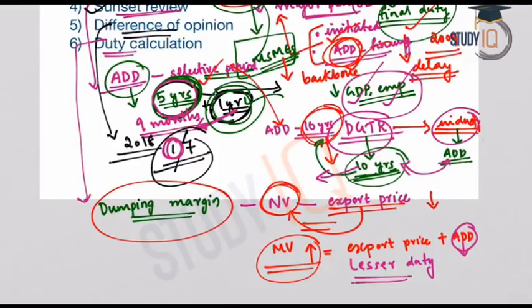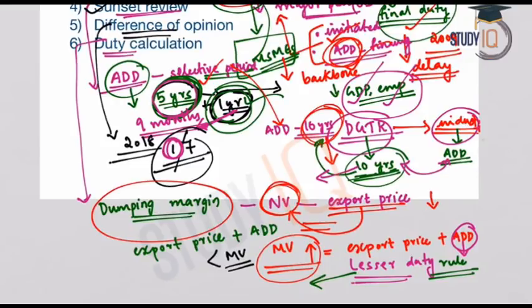In the case of India, India follows a lesser duty rule. That means the export price plus the anti-dumping duty imposed by India will together be lesser than the market value. That means even after imposing the anti-dumping duty, the market value of the commodities will be higher. That means the commodities that have reached the Indian market from other countries have lesser prices. That means the anti-dumping duties imposed by India are not able to protect the domestic manufacturers.